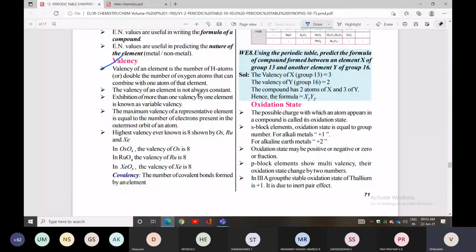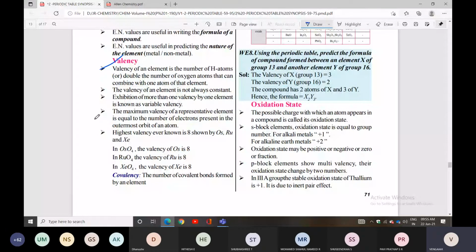The maximum valency of a representative element is equal to the number of electrons present in the outermost orbit of an atom.